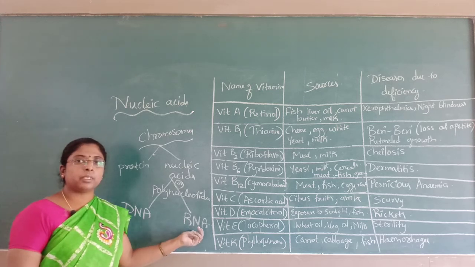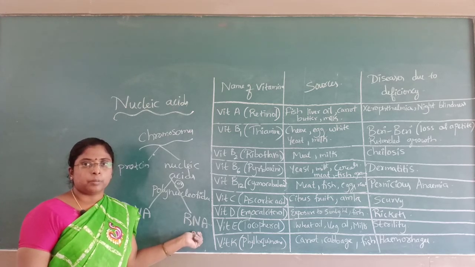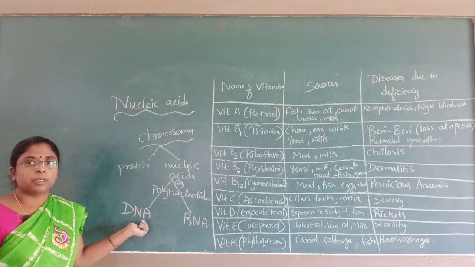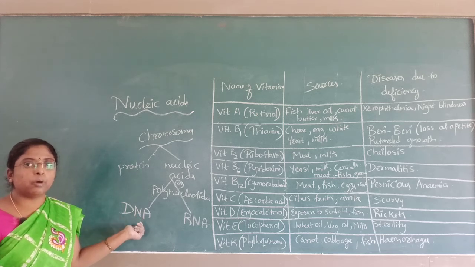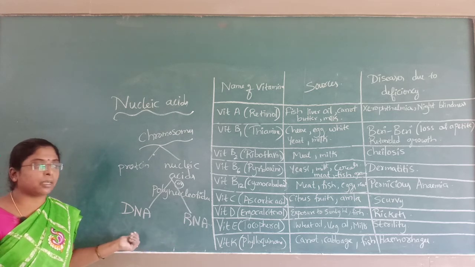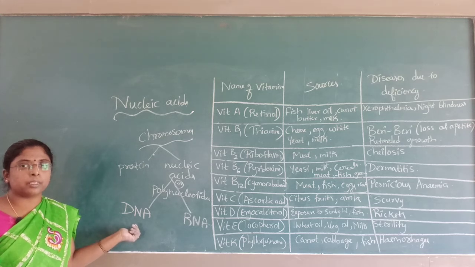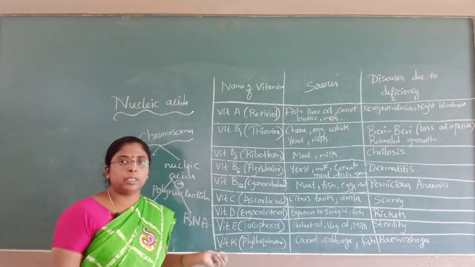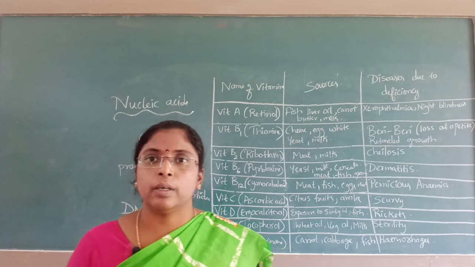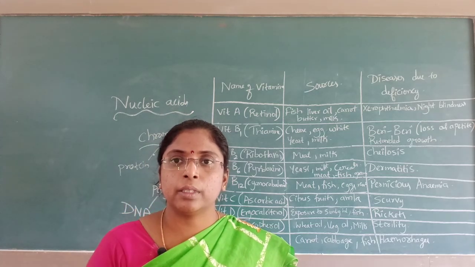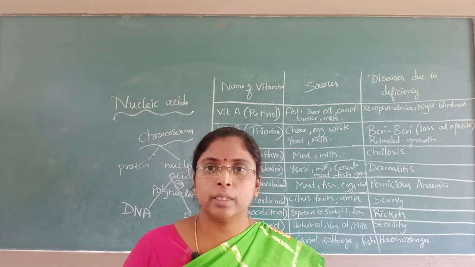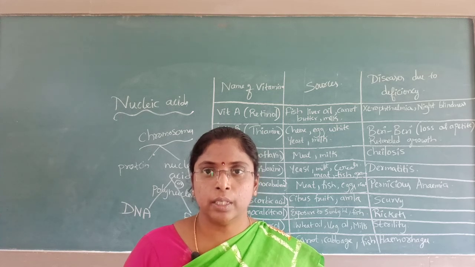The sugar present in RNA is beta-D-ribose. DNA consists of beta-D-2-deoxyribose. From RNA, if I remove the oxygen at the second carbon atom, I get the sugar moiety of DNA, which is beta-D-2-deoxyribose. The sugar moiety present in RNA is beta-D-ribose; the sugar present in DNA is beta-D-2-deoxyribose.